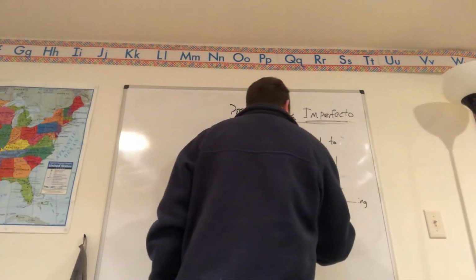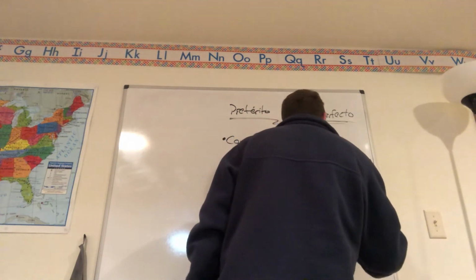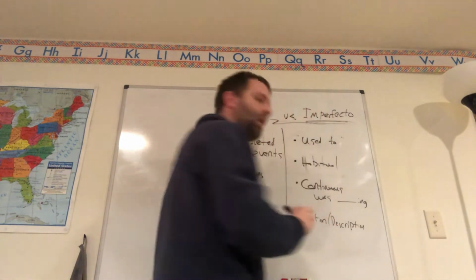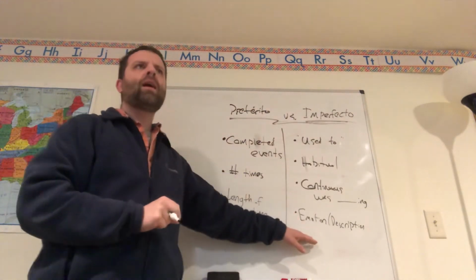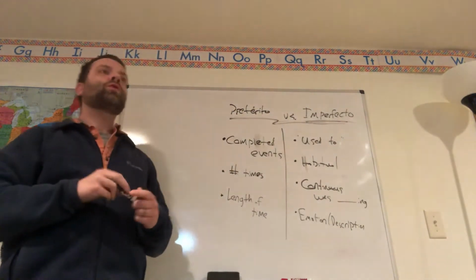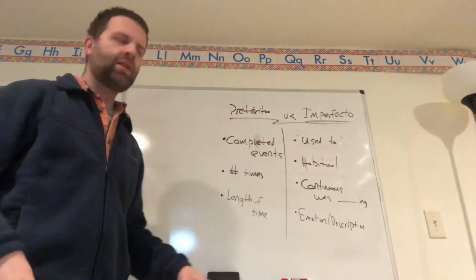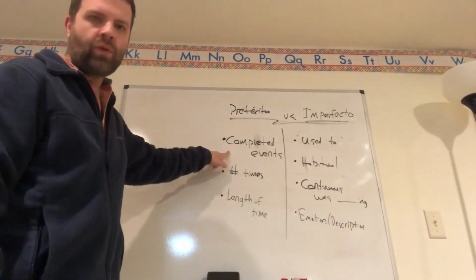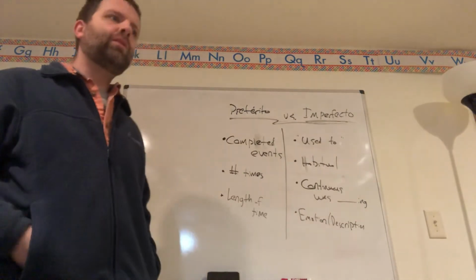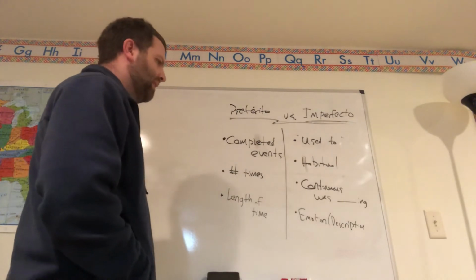And then lastly, with any sort of emotion or description. So as you are doing the Goldilocks story, by emotion or description I mean like I was happy or it was sunny outside would be a description. So when you're doing the Goldilocks story this week and you look at the English translation that you have, think to yourself, is this a completed action in the story or is this something that is ongoing? Is it a description, right? That's going to be your main telltale. There are keywords to help you out also. But that is the gist of it.